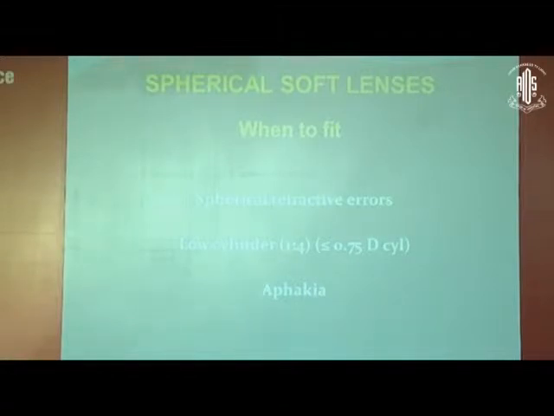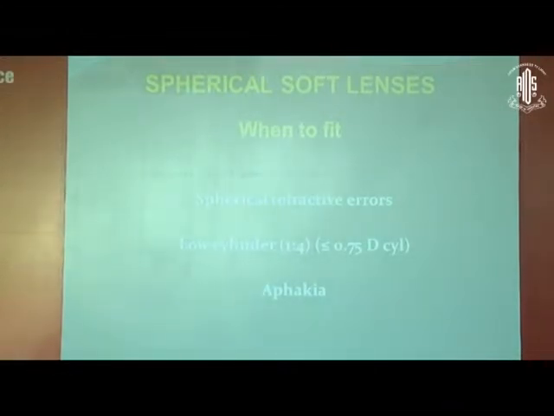Now, if somebody is having a low cylinder, for example, somebody is having a spherical error of -6 diopters and cylinder of -1 diopter, in that case, you can still manage with a spherical soft contact lens. You have to see whether the patient follows the 1:4 rule or not.